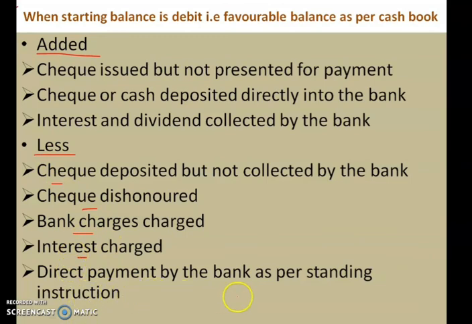Then direct payment by the bank as per the standing order. For our insurance, telephone bill and all that, sometimes the bank pays for us as per our order. So that intimation we didn't get. Though we have instructed them, so every month they give that payment, we didn't get that intimation, hence our cash book is unrecorded. So our cash book and passbook are showing a difference. So direct payment made by the bank on our behalf, on our standing order, will be subtracted from the cash book.